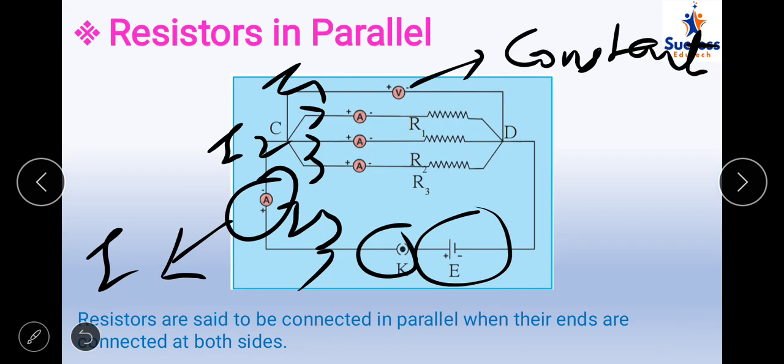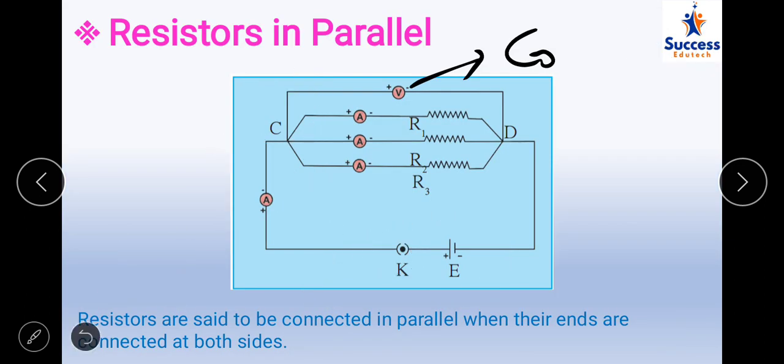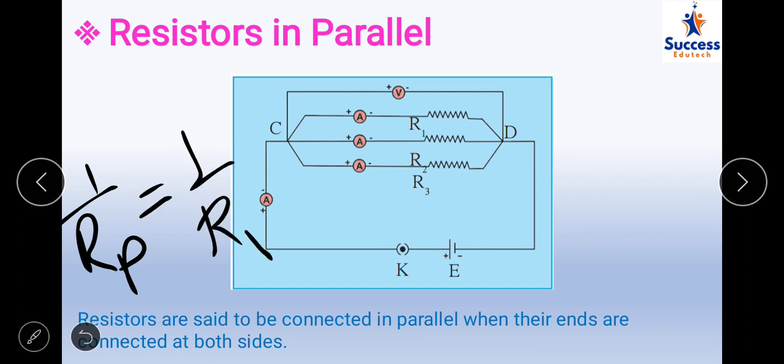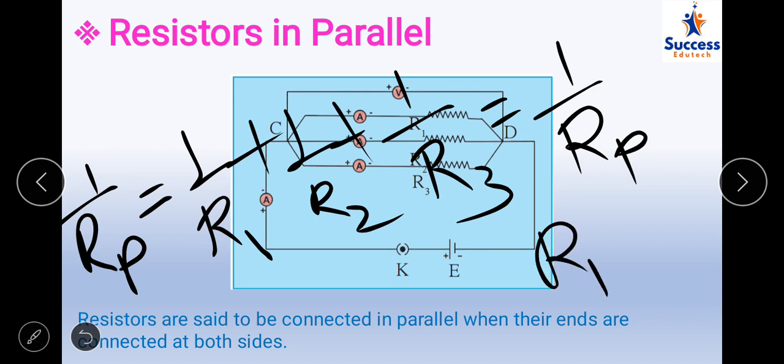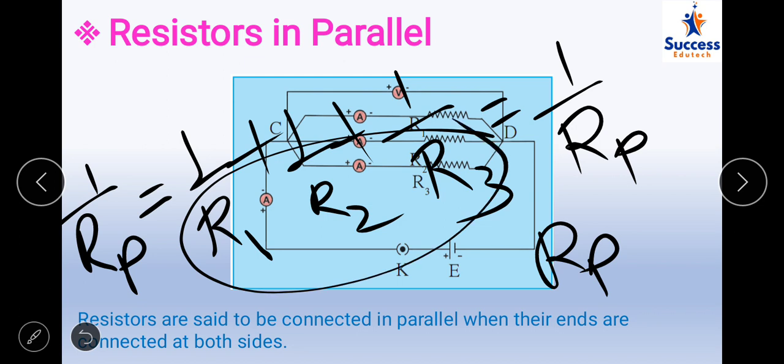Like I'll explain the statement here in the circuit diagram. See, if someone asks you to calculate the effective resistance, what you will do here is you will take Rp: 1 upon Rp is equal to 1 upon R1 plus 1 upon R2 plus 1 upon R3. Correct? So when you calculate this by using the LCM method, by making all three denominators the same, or cross multiply, you will get some value of 1 by Rp. Now this is not the Rp. You have to take the inverse of this, then you will get Rp. The value of Rp will be lesser than R1, R2, R3. Whereas individual resistances R1, R2 and R3 are higher values, Rp is a lesser value.